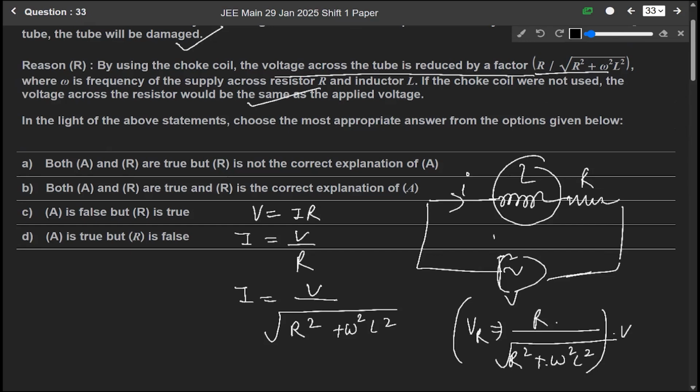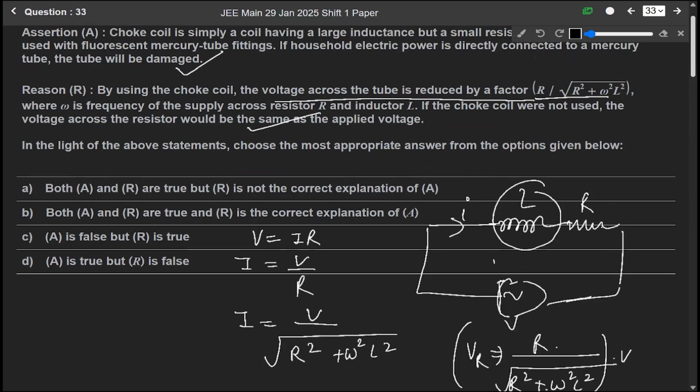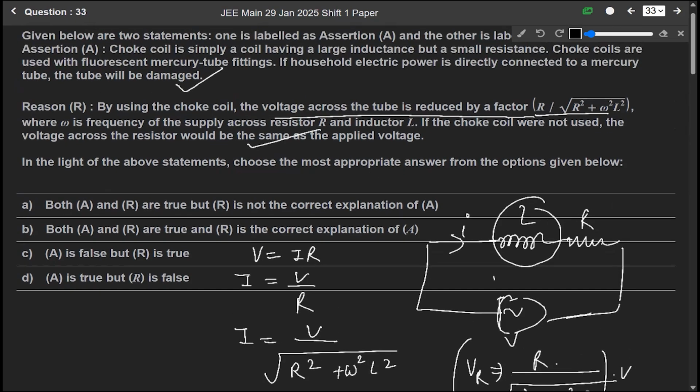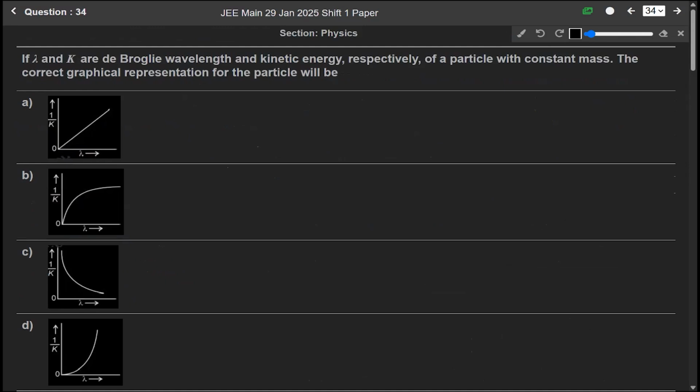Now, if we have to find whether this is the correct reason for assertion A, I think the reason is not the correct explanation of assertion A. So A is true, and the reason is also true, but the reason is not the correct explanation of assertion A. So option A, that is, both A and R are true but R is not the correct explanation of A, is the correct answer.